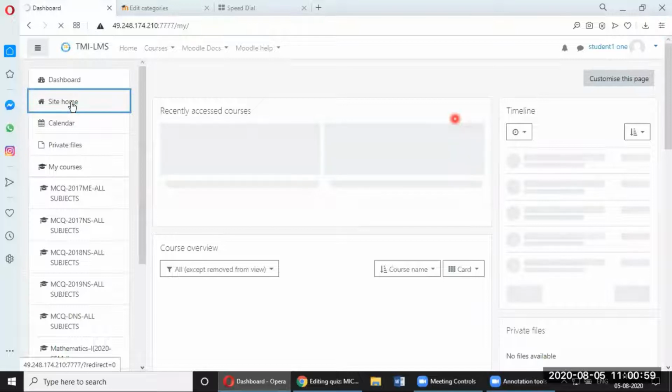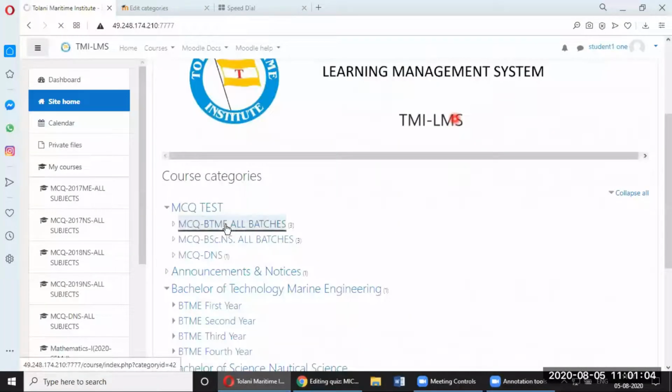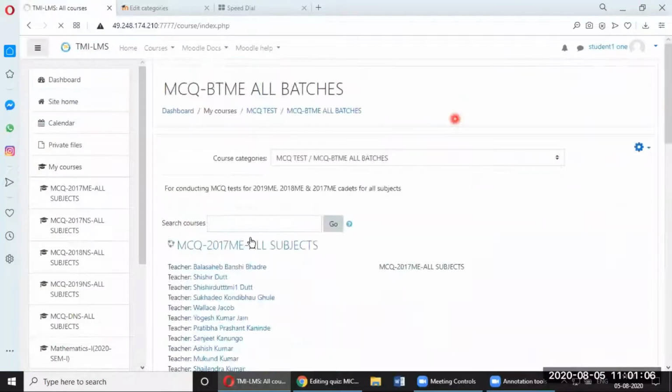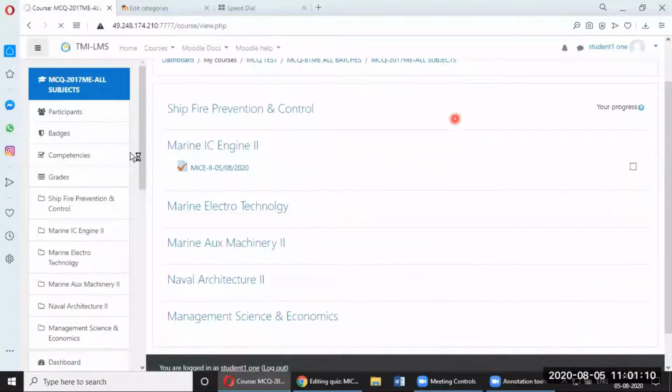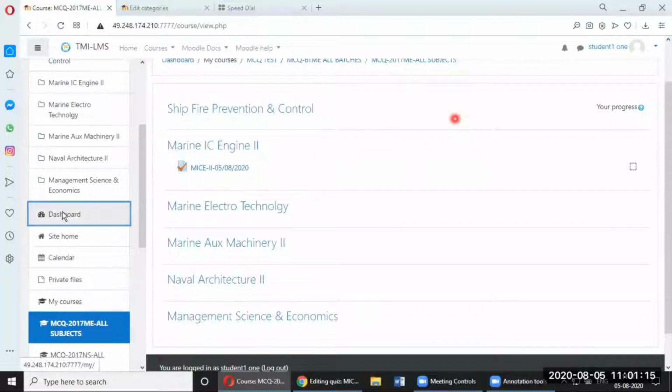Site home and MCQ test. My subject, I'll go there. Okay. Or as a student, if I go to my dashboard, I'll be able to see only my subject.